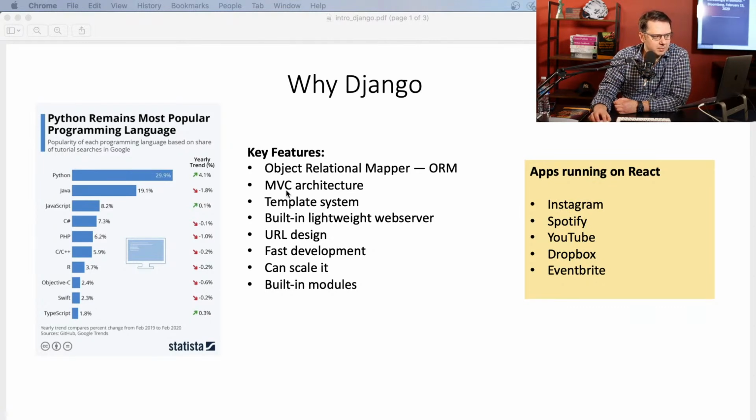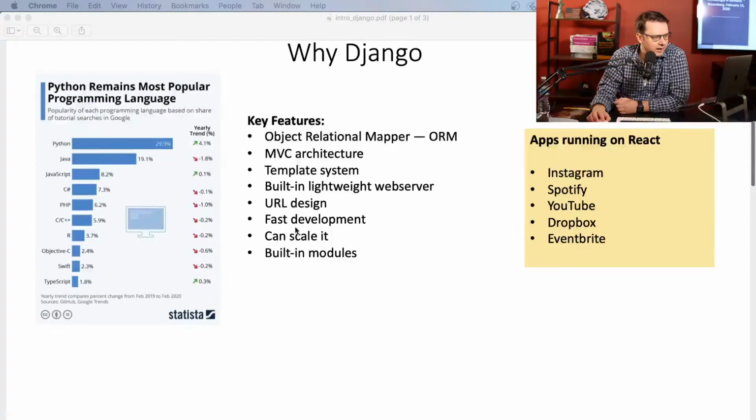Then it comes with MVC architecture, and I'll explain what it means in my next slide. MVC stands for Model View Controller, and it's a little bit difficult to comprehend. So when we get to the practical part, I'll explain everything: how a request comes into your app, what it does next, and all these ins and outs. It also comes with a template system, and I'll show you how you could create HTML templates, because obviously every app has to have this front end HTML. So I'll show you how you could create your template.